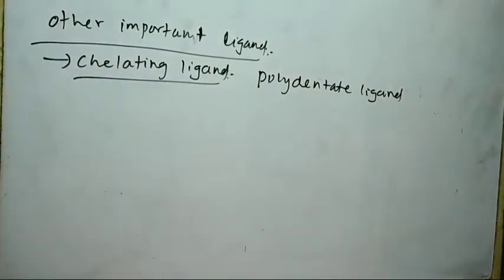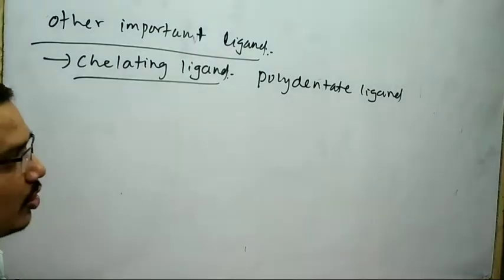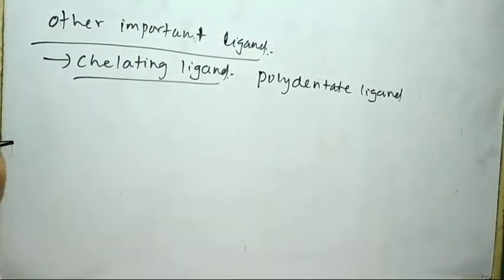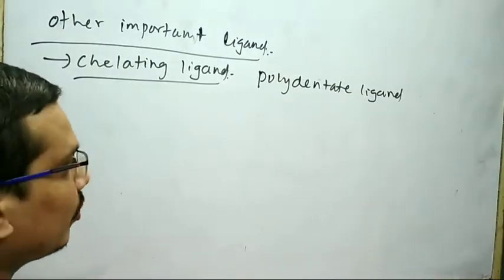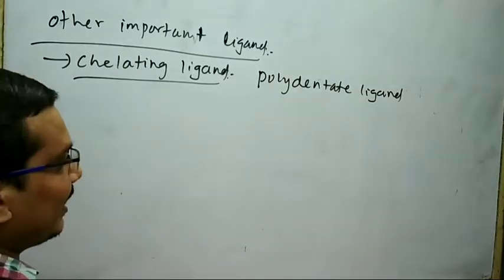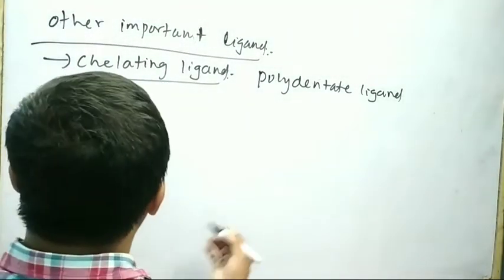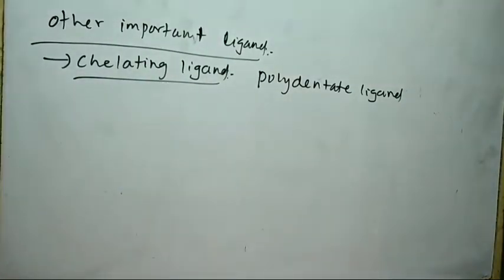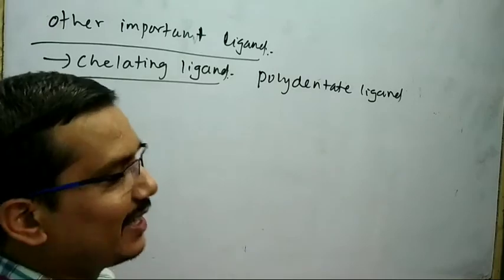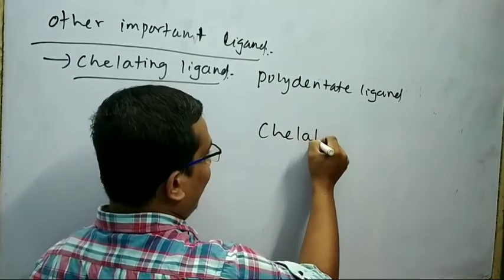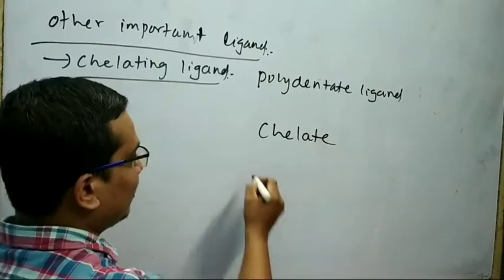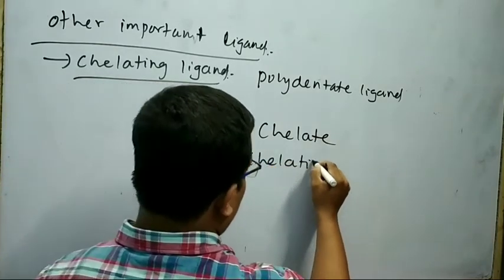Chelating ligand is a polydentate ligand whose structure permits it to coordinate the central metal ion or atom through two or more donor atoms to form a ring-like structure. The complex formed by the help of chelating ligand is called chelate, and the process is called chelation.